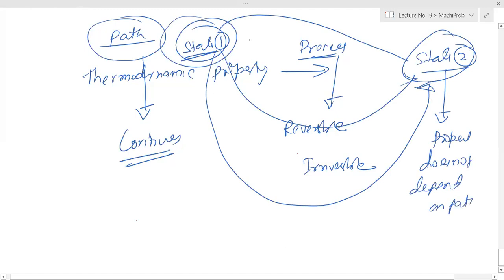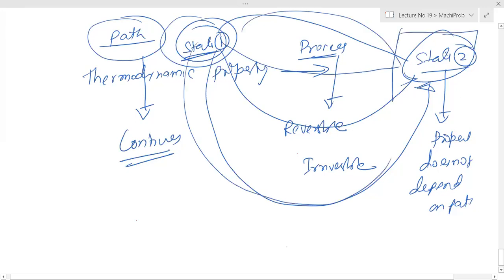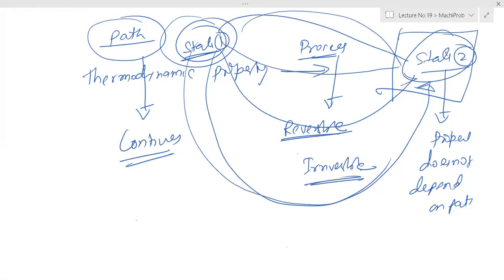So whether you are going this way or this way or this way, if state 2 is fixed, it will not depend upon the path. Whether it is reversible or irreversible, it doesn't matter. Whether the process is reversible or irreversible does not matter. State 2 is fixed means property 2 is fixed.